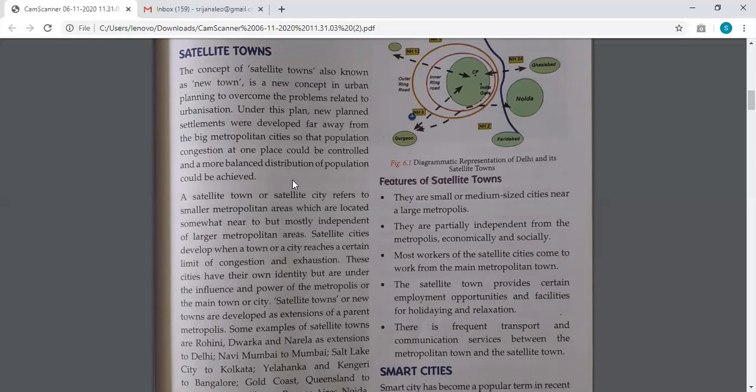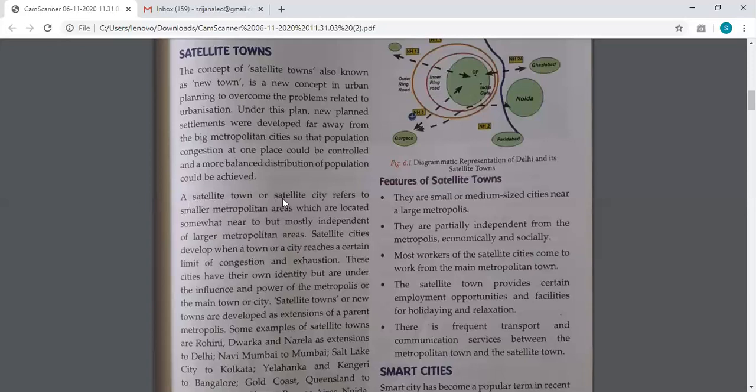It's not only found in India, there are many other places in the world also where we have the satellite city. Now, as we move forward further, you will understand more in detail what satellite city means. So satellite city, I want you to underline this portion.